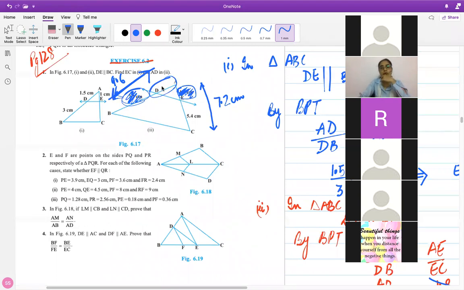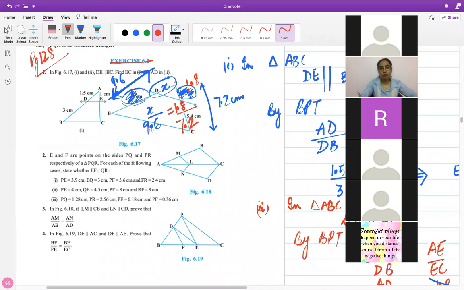This is the part you want to find out. So let's just say this is x. So on the left hand side I can write down the ratio of x by 9.6. This is the part over the whole side. Right side can also be modified in the same way. I can obtain this as 1.8 and I will be writing it equal to 1.8 over the whole side. This is how you will do.